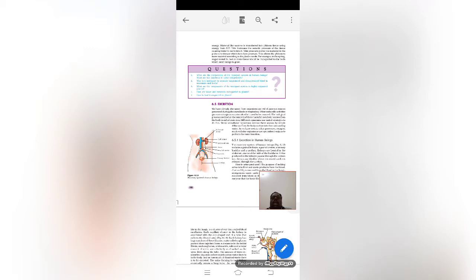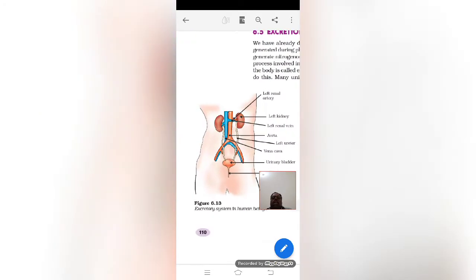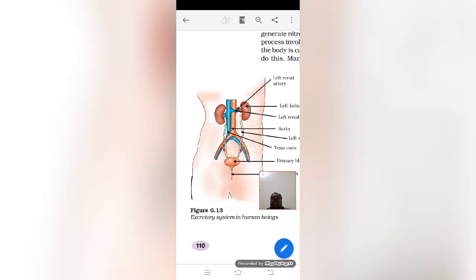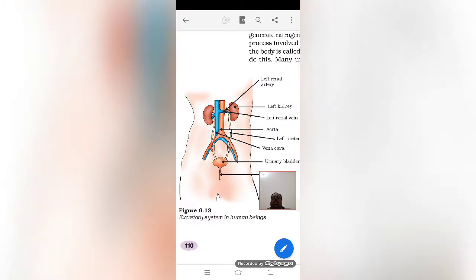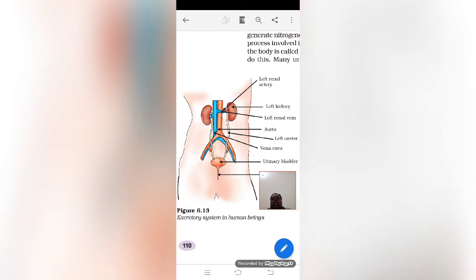If you see the diagram, you can understand this. There is one pair of kidneys, located on the back side of the abdomen, attached to the backbone.